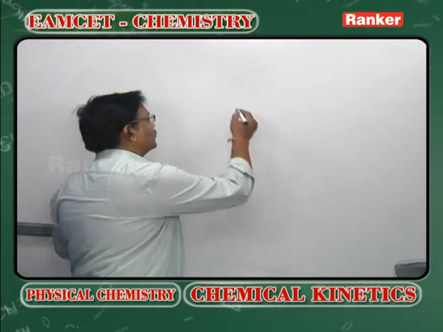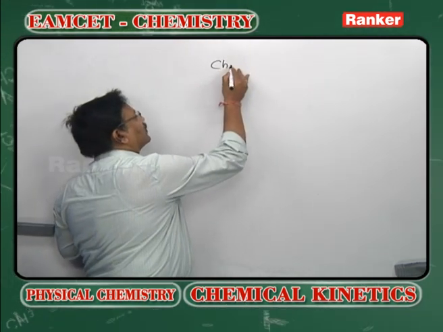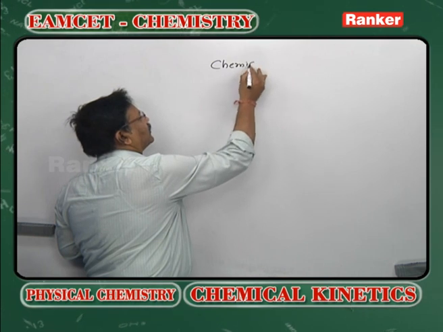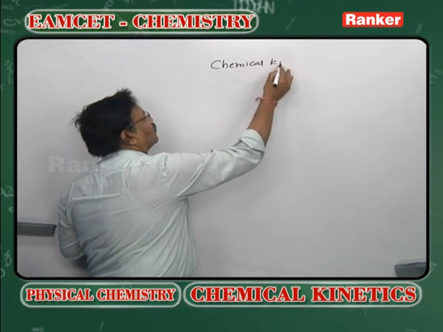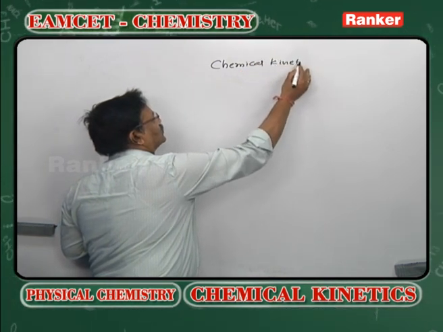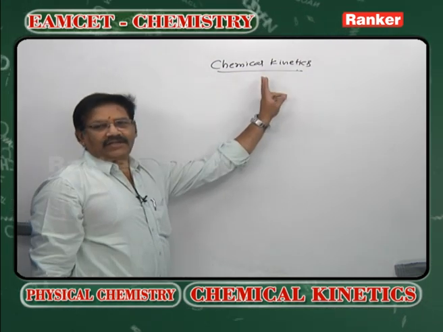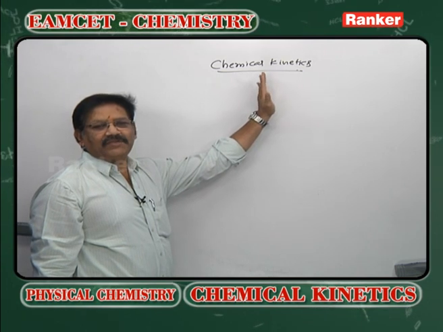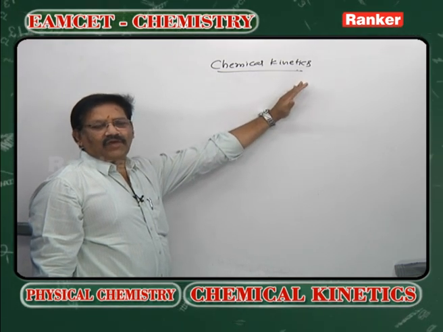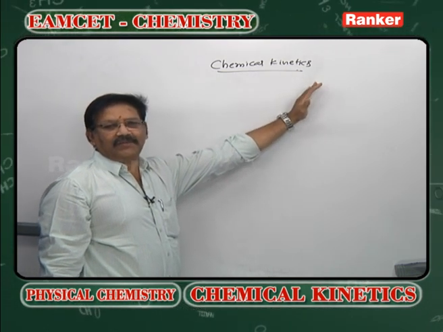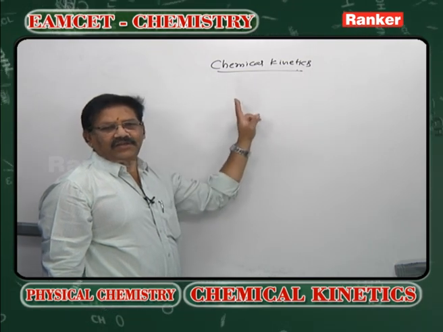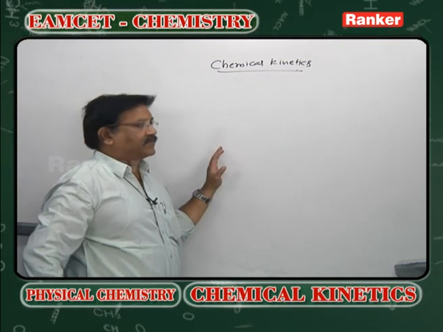Chemical kinetics. So what is meant by chemical kinetics? What are the factors we have to study under this heading? Chemical kinetics implies the branch of chemistry which deals with rates of the reactions and their mechanisms.